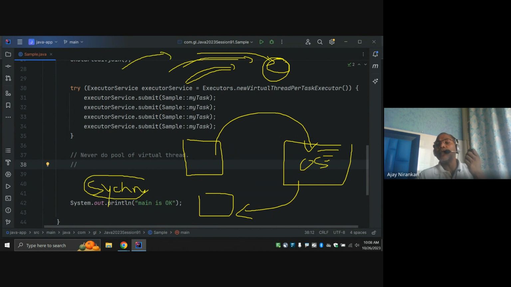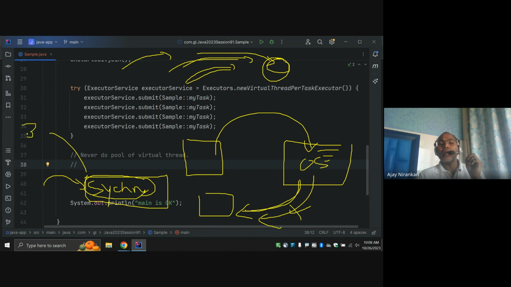That means all your threads are waiting. So in this case, logically, this code must be unmounted because your threads are waiting. But Java says that if your code is written with the synchronized keyword, I am not able to unmount it. This is the problem, because the synchronized keyword code is written in the C language, and C language is operating system code.